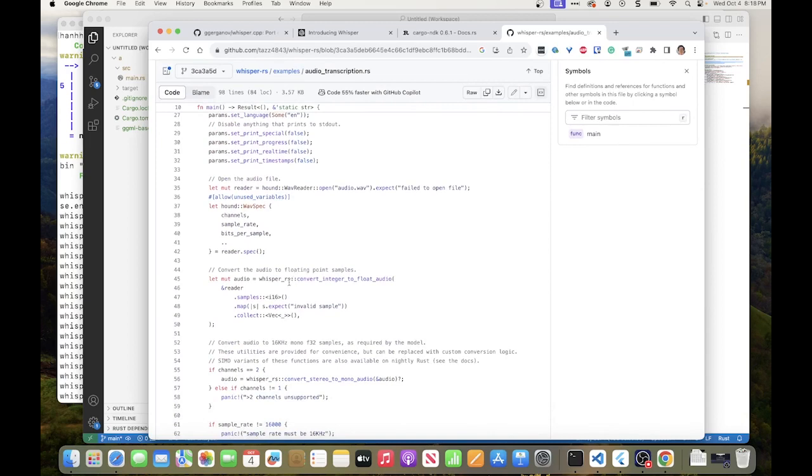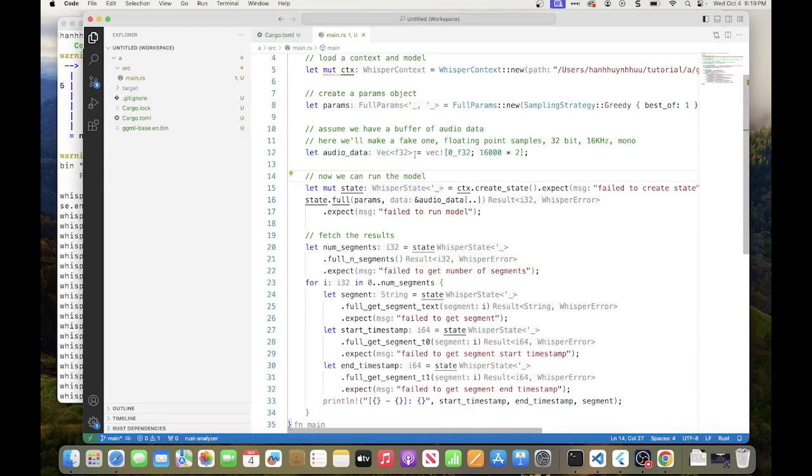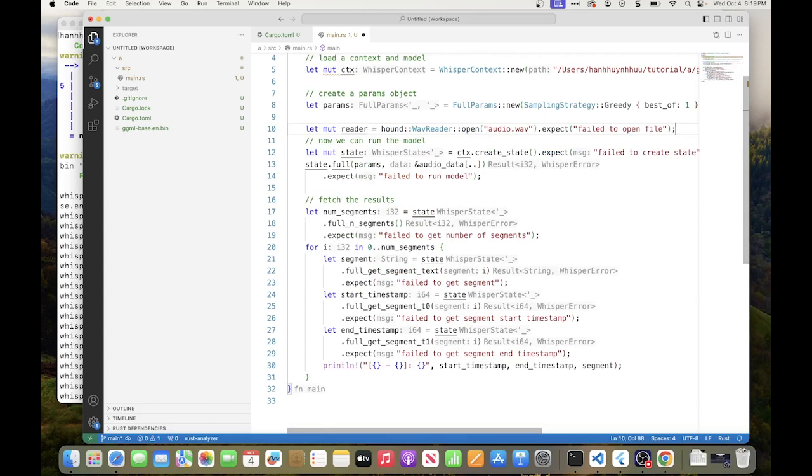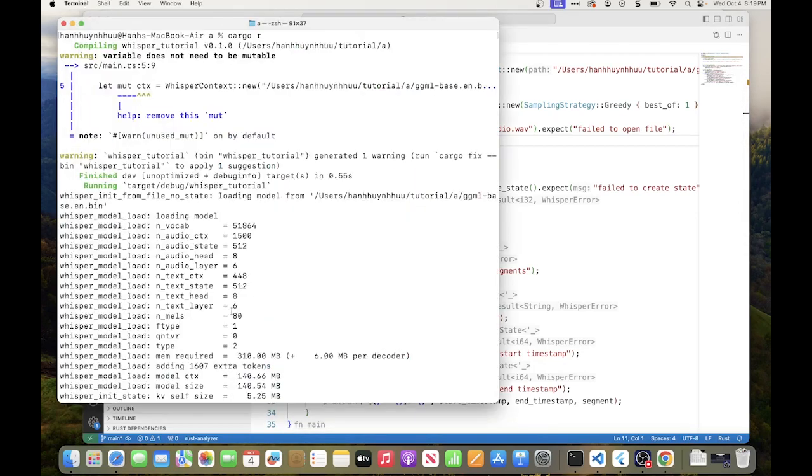Alright, so this is the part where we can use the library to convert the audio file. So I'm going to use this code here, which allows me to open the wave. By the way, if things don't work immediately, this is also because I really haven't done this before. I mean, I have done something similar, but not exactly that. So where we are opening the wave reader to get the data from the audio file wave, but the reader doesn't actually read until you call something to read. So something is missing here.